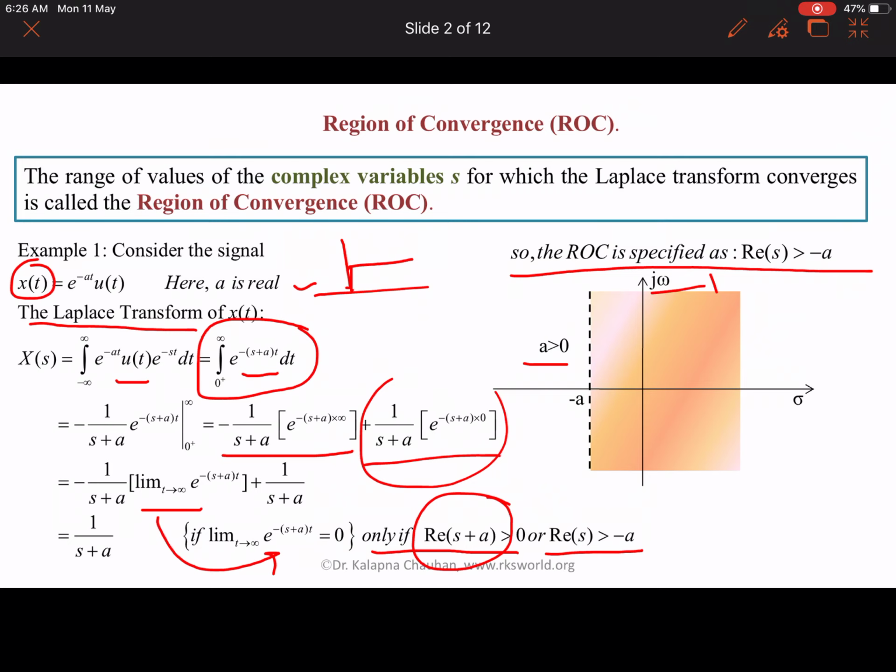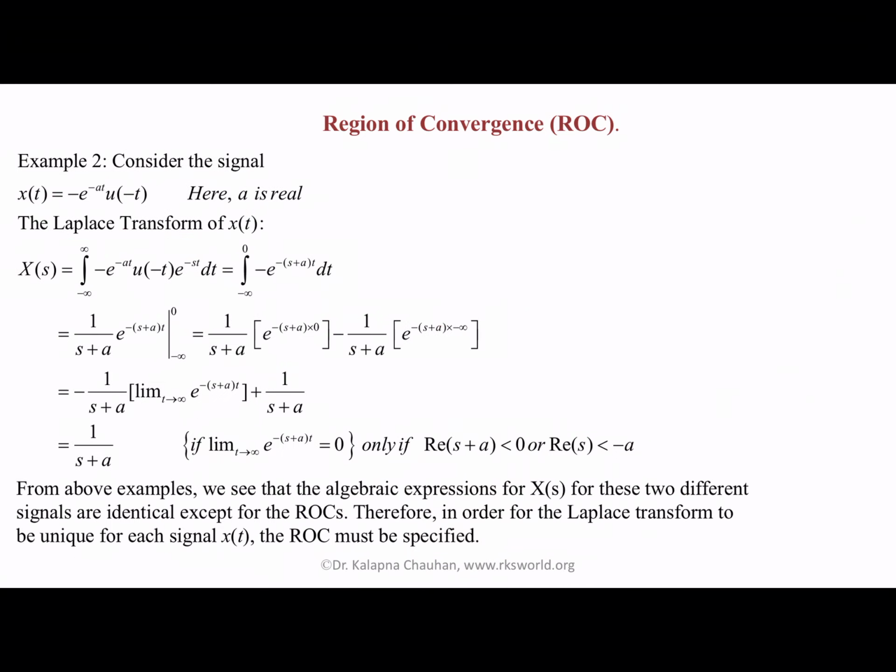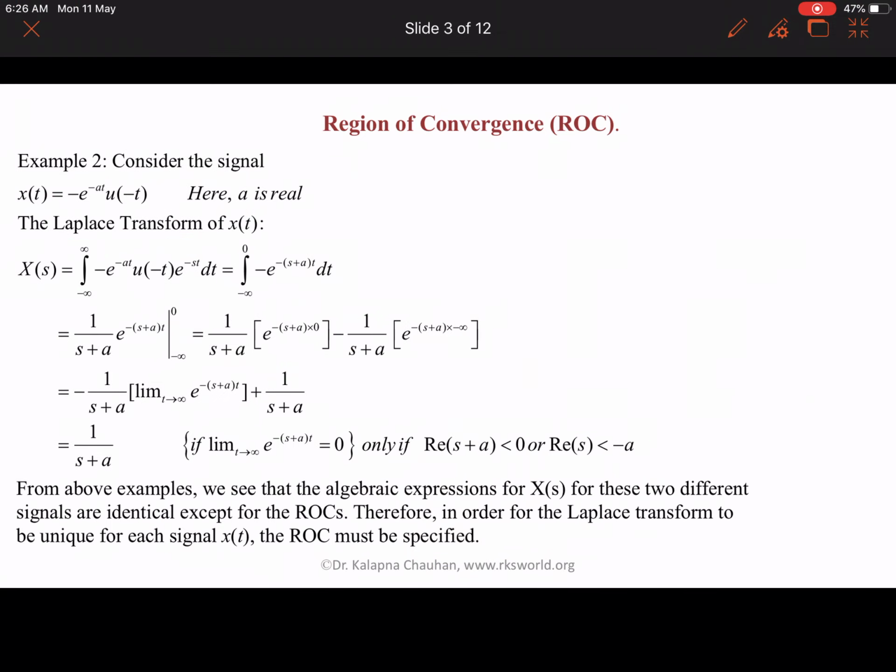Now let us move to another example. Here we have x(t) equals minus e to the power minus at u(minus t). Here the signal has changed to u(minus t).